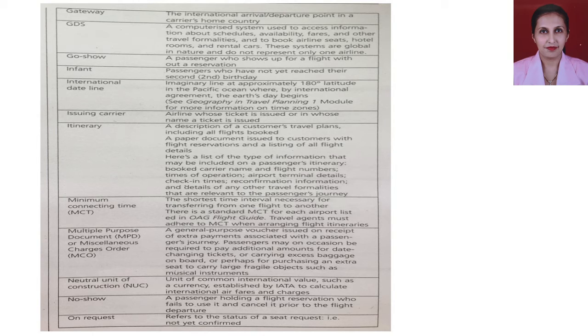We all know internationally each and every country has different currencies, and the value of each currency is different. So in such a case, we need to have a common unit of common international value. NUC is that value which we assume is a common value, and that value is used to calculate the fare.